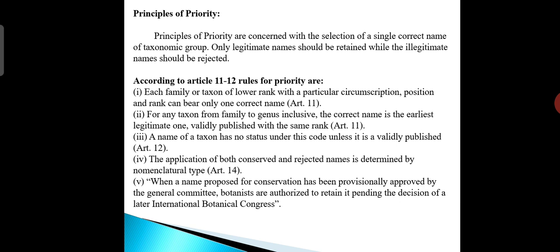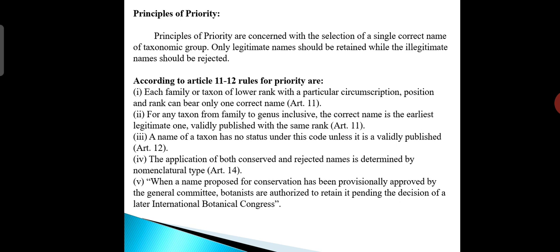According to Article 11, the rules of priority are listed here. Each family or taxon of a lower rank with a particular circumscription, position and rank can bear only one correct name.